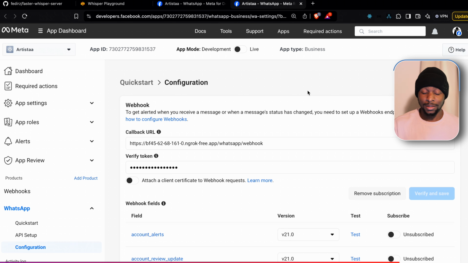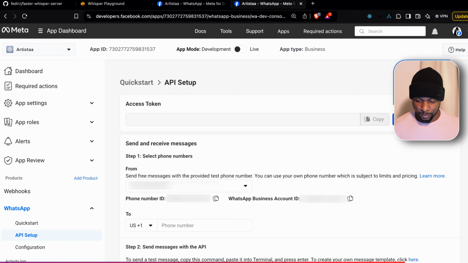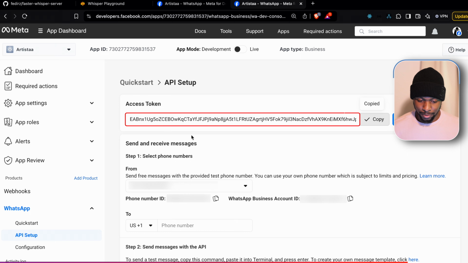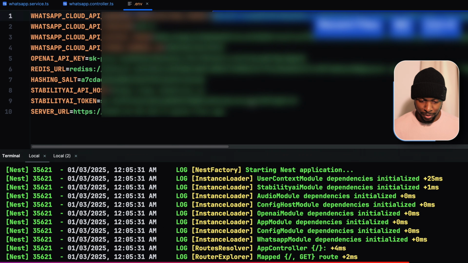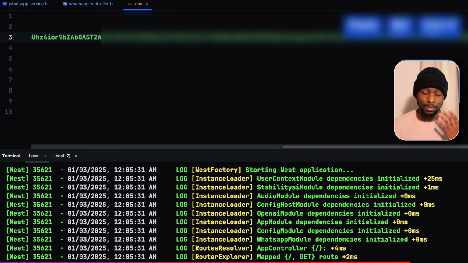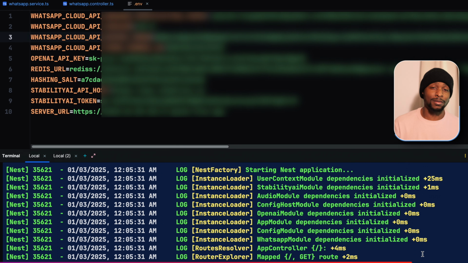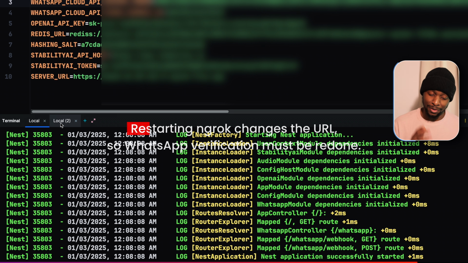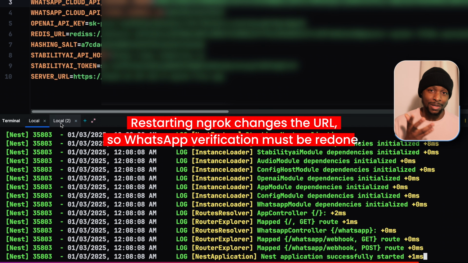But before we do that, if you have not set up a permanent WhatsApp access token, like we did in the first video in this series, then go back to API setup, click on generate token, reconnect, copy the access token and open the environment file and change the WhatsApp Cloud API access token. And since Nest.js won't be able to detect changes in our environment file, we need to stop our development server and run it again. You stop the Nest.js server, not ngrok, otherwise you have to do the WhatsApp verification again.